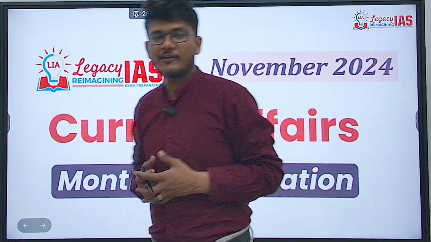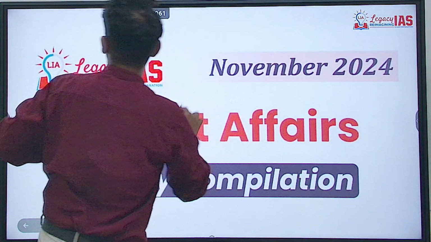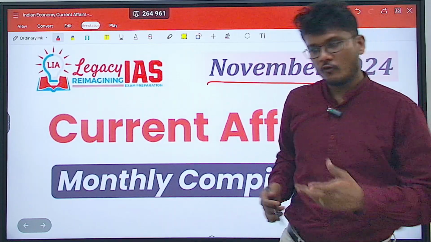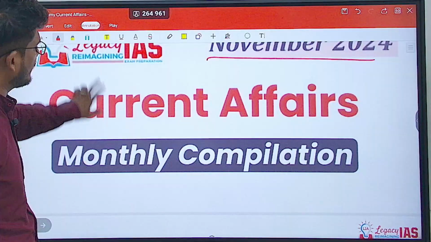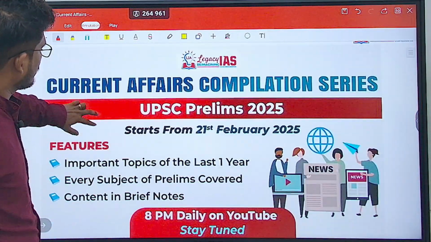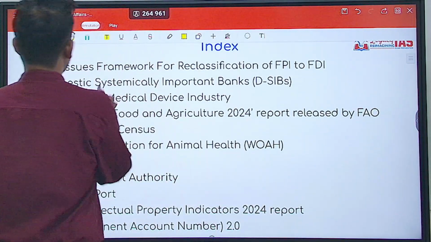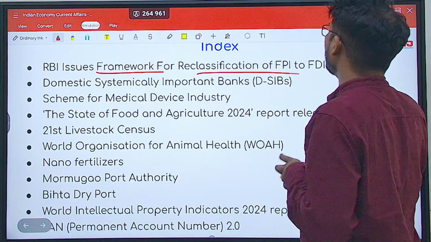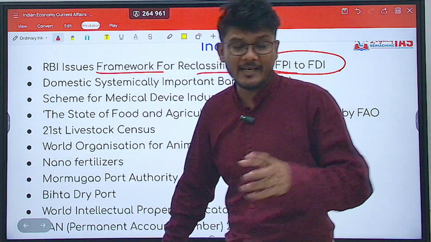In this current affairs revision series, in this lecture we'll be seeing the November 2024 current affairs for Indian economy. So let's get started. Let's see what all are the news that we are going to cover in this. So the first thing that we will cover is the RBI's new framework. It has issued a framework for what? Reclassification of FPI to FDI. We'll see what that is all about.